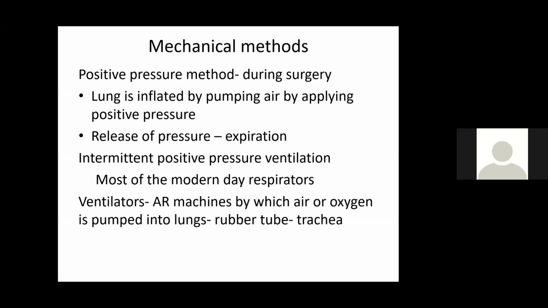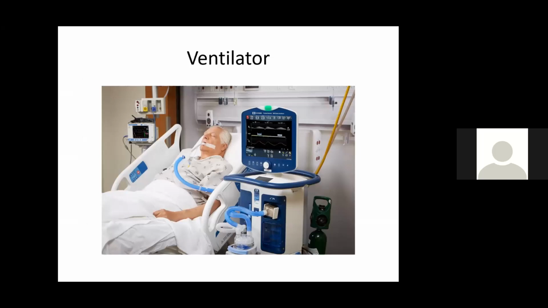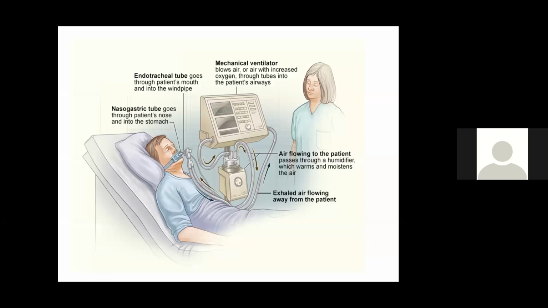One more thing is intermittent positive pressure ventilation. Modern day respirators use this intermittent positive pressure. These are the ventilators which we hear about very commonly nowadays. They are artificial respiration machines by which air or oxygen is pumped into the lungs through a rubber tube that is connected to the trachea. Here you can see the ventilator, which is inserted through the mouth and connected to the trachea. It will give the required amount of air for inspiration, then there is exhalation. So this is the mechanical ventilator.